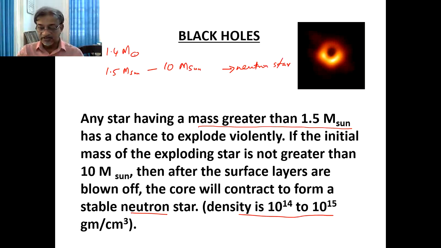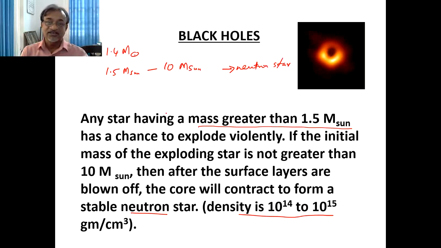In this class, we are discussing black holes. We know the Chandrasekhar limit is 1.4 M sun. And we also know that between 1.5 M sun and 10 M sun mass of star, the star becomes a neutron star.